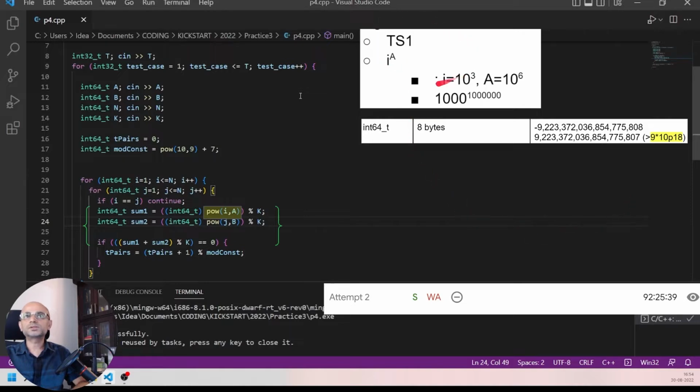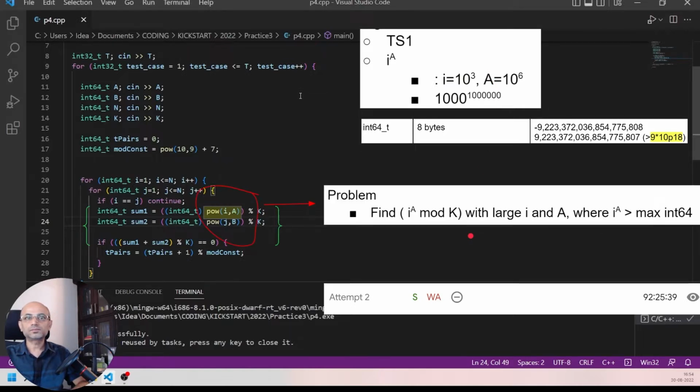So the numbers we are dealing with cannot be handled with int64. So our problem is reduced to finding i to the power a mod k, where i and a are very large and the value of i to the power a is more than the max that int64 can store.